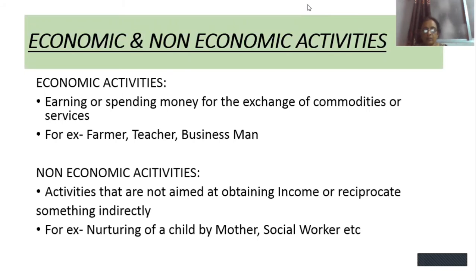Then fifth feature is unemployment. In developing countries, we can see unemployment. 1/3 of the total population are facing the problem of unemployment. We can see different types of unemployment, like seasonal unemployment, cyclical unemployment, and disguised unemployment. Then sixth feature is poverty. In developing countries, we can see that 1/3 of the population are very poor. They are not getting basic necessities like food, clothing, shelter, education, health, etc.